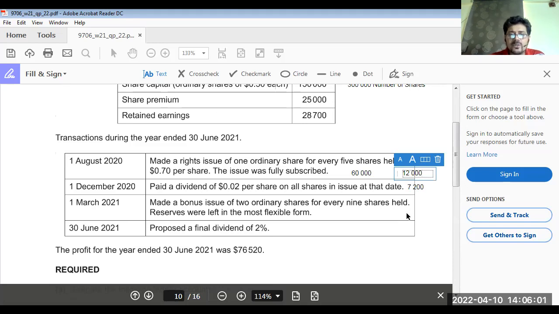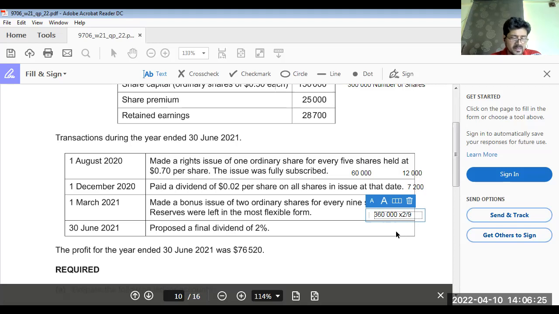And for the bonus issue, we are using our share premium of 37,000, so the issue is for 40,000, this bonus share. How to calculate the bonus share? 360,000, we have the total number of shares issued, multiplied by 2 upon 9.